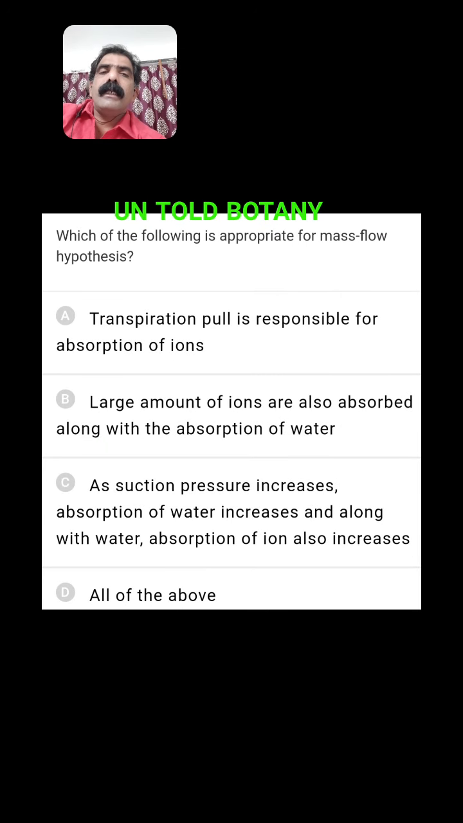Which of the following is appropriate for the mass flow hypothesis? Transpiration pull is responsible for absorption of ions. Yes, along with the water stream they will come. Large amount of